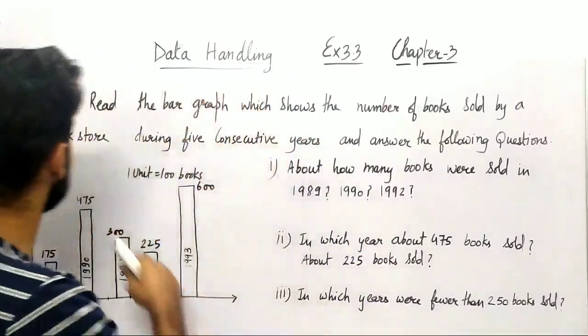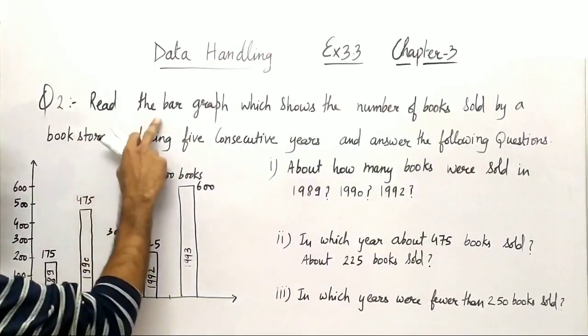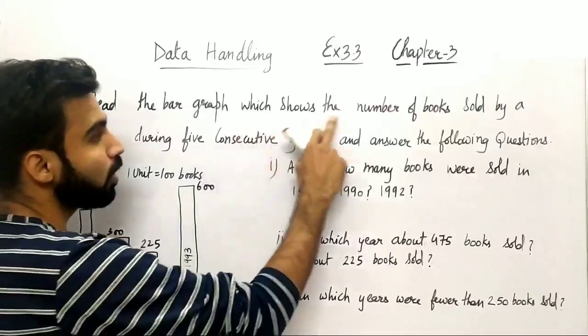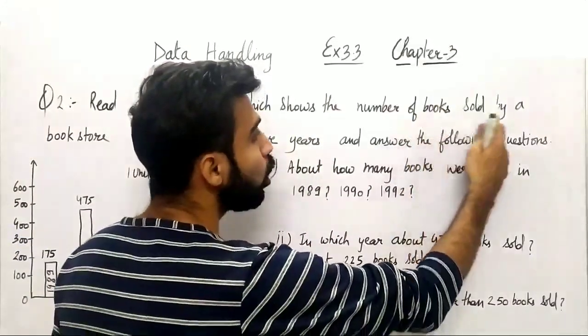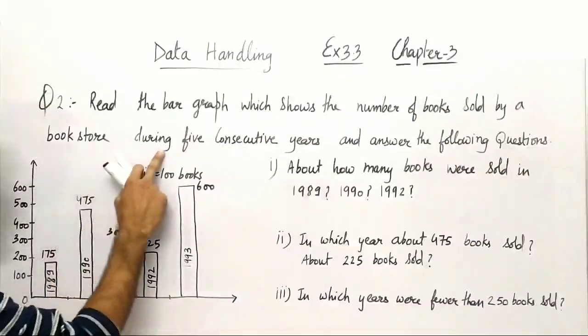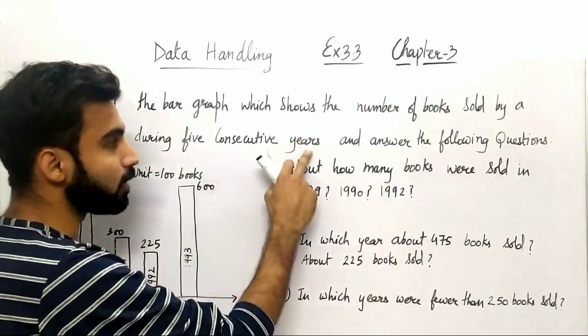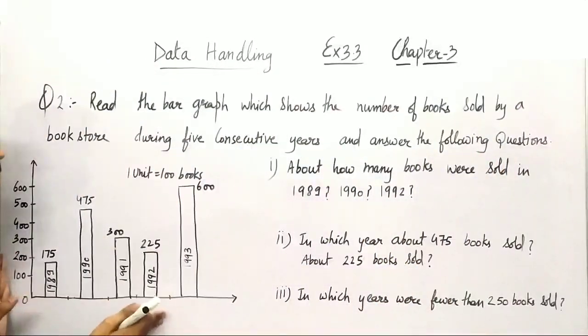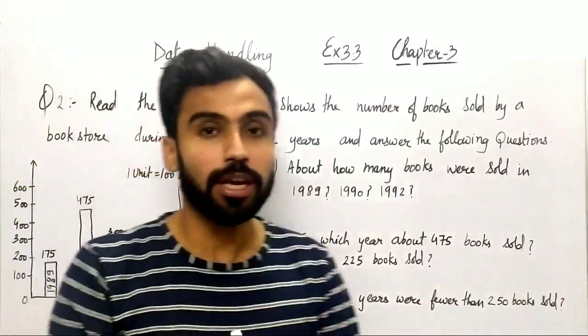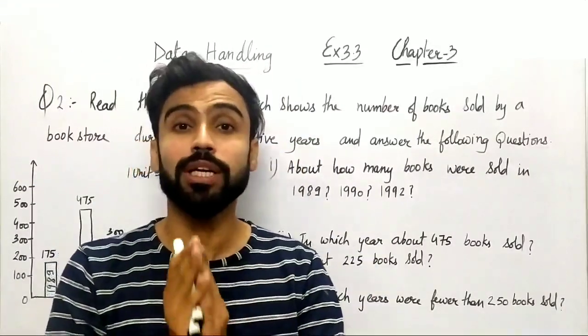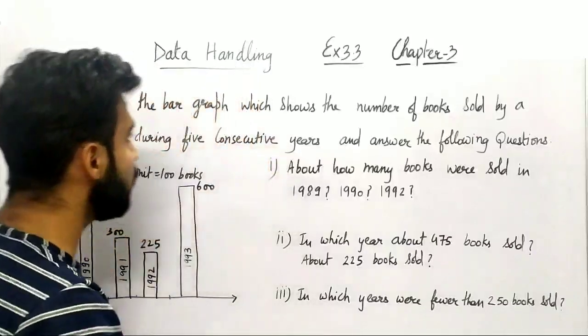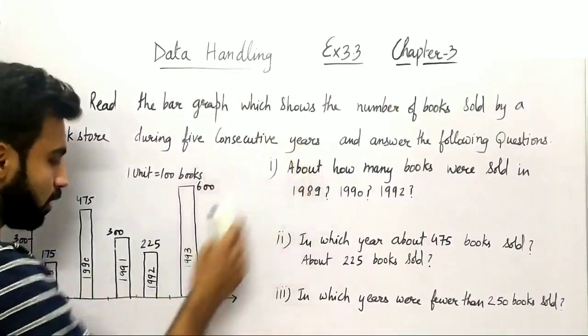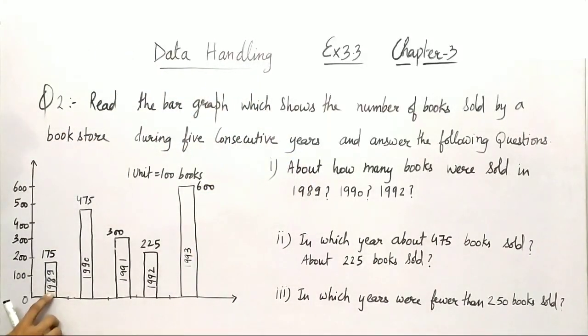Now question number second here is: read the bar graph which shows the number of books sold by a bookstore during 5 consecutive years and answer the following questions. So here a bar graph is given. What is this bar graph telling us? The number of books sold. You can see in 5 consecutive years, within 5 years, from the year 1989 to year 1993.